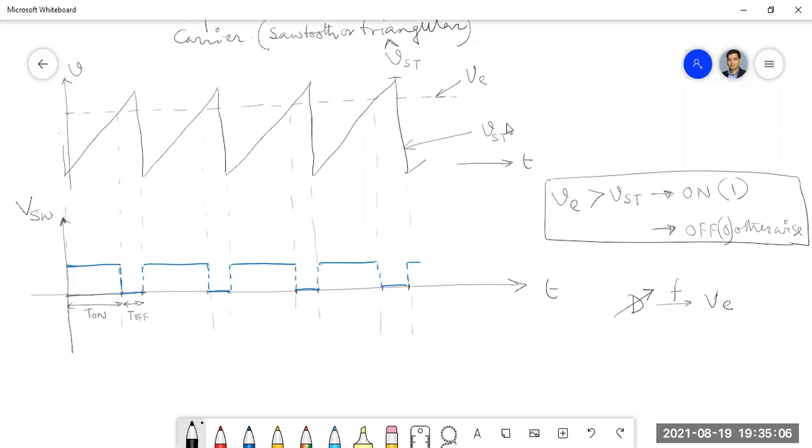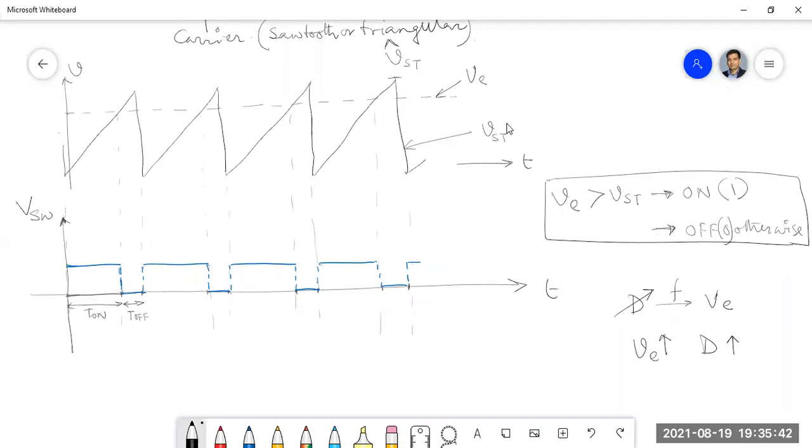Now you just tell me, if the error is more, then what should be the duty? What should be the objective? If the error is very high, should the duty be low or high? Sir, when error is high, then T on will increase, so the duty also will increase, isn't it?